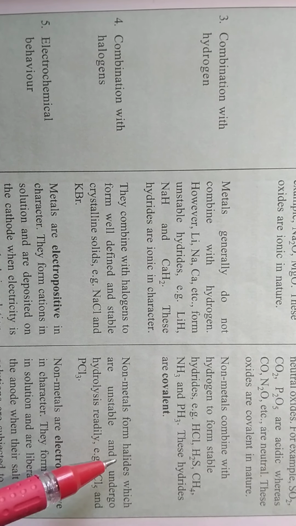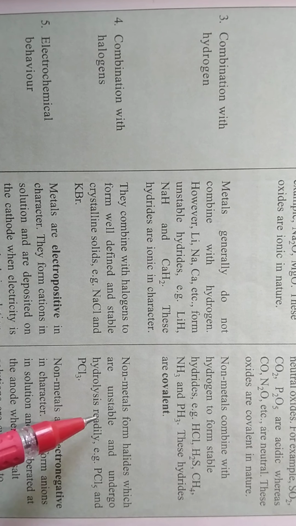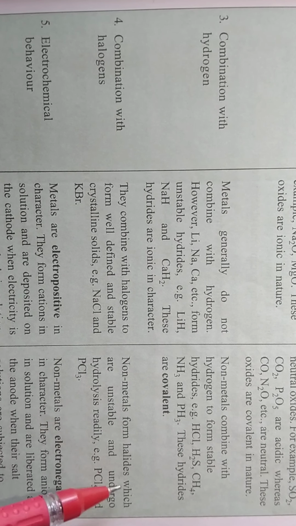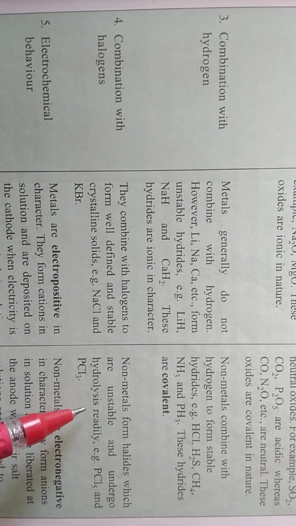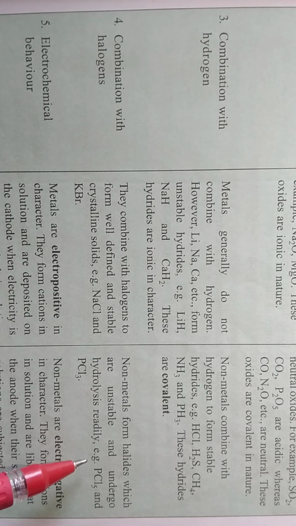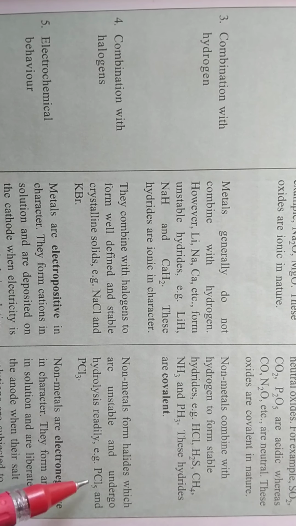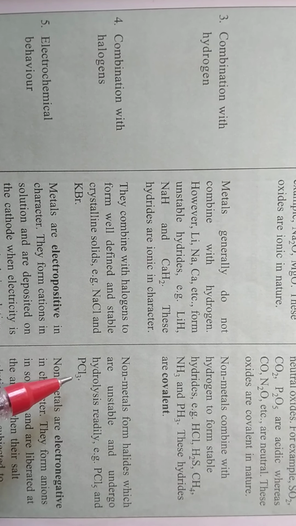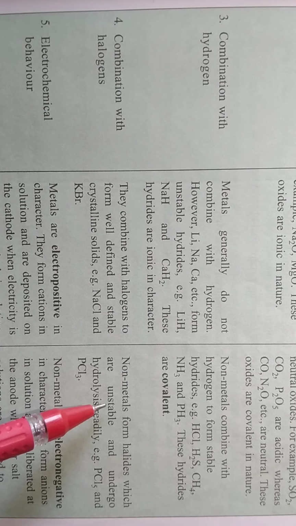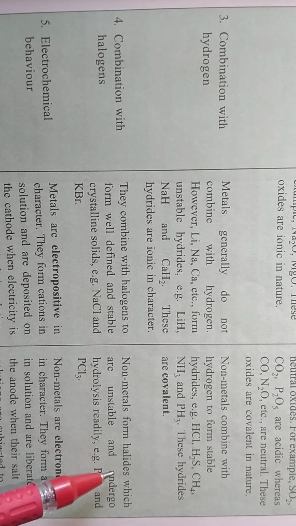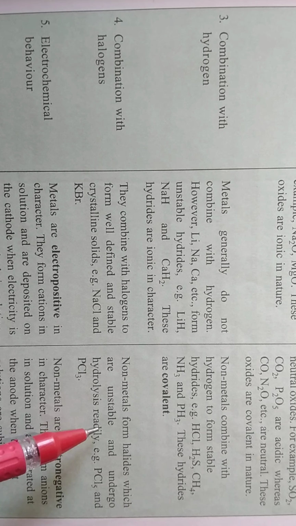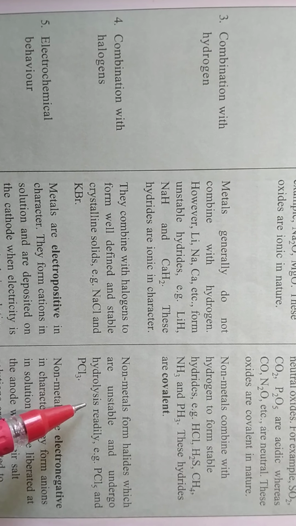Now non-metals. When non-metals react with halogens, their halides are unstable and they undergo hydrolysis readily. Examples are PCl5 and PCl3, phosphorus pentachloride and phosphorus trichloride. So repeating once more, non-metals form halides which are unstable and they can hydrolyze easily. Now the fifth point,